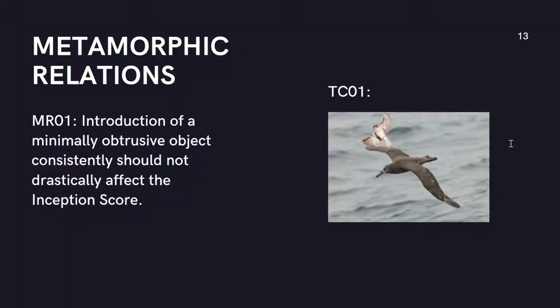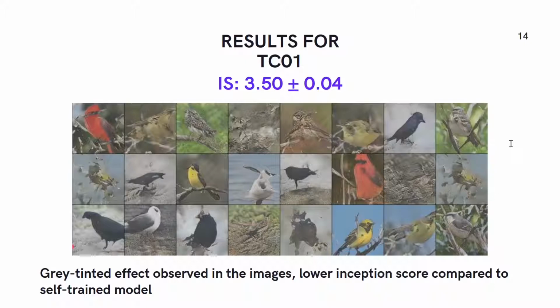This brings us to the first metamorphic relation. As you can see, test case 01 or TC01 has an added bird to the original image, and such a bird was added to each image within the dataset, and the system was trained using this altered dataset. For test case 01, the results are shown here. It must be noticed that the images contain a gray tinted effect whereby the colors have faded out in most of them, and this test case received a lower inception score when compared to the benchmark score mentioned earlier.